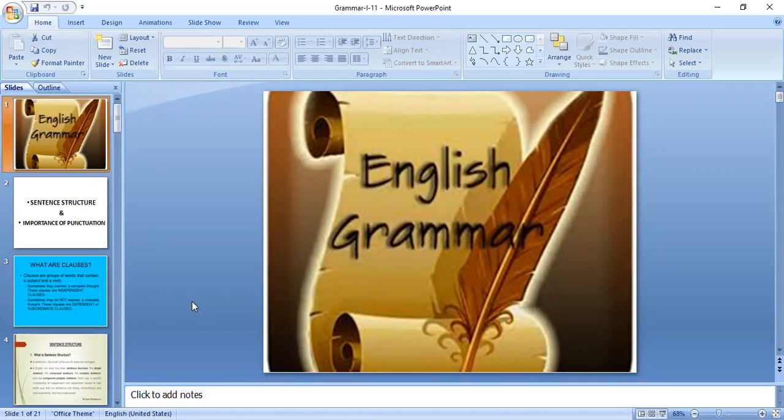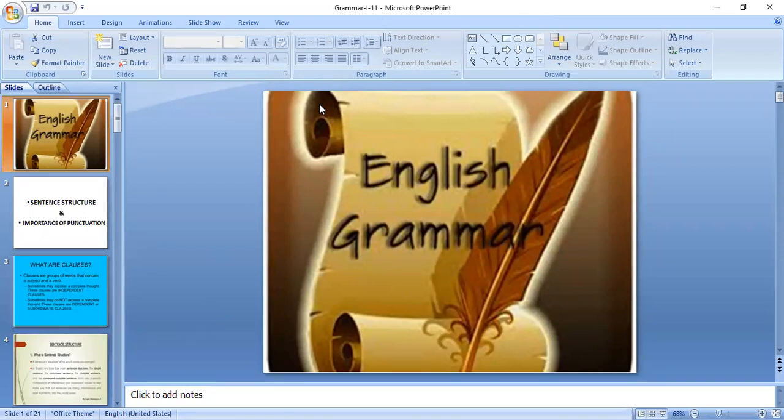On all the LSRW skills, without English grammar, we cannot provide a good sentence. While speaking, or understanding others' speech in listening, or reading, if the sentence is not constructed in a proper order, it is not possible to understand.